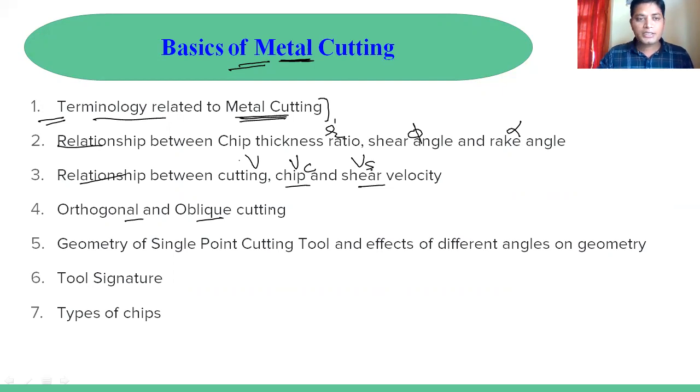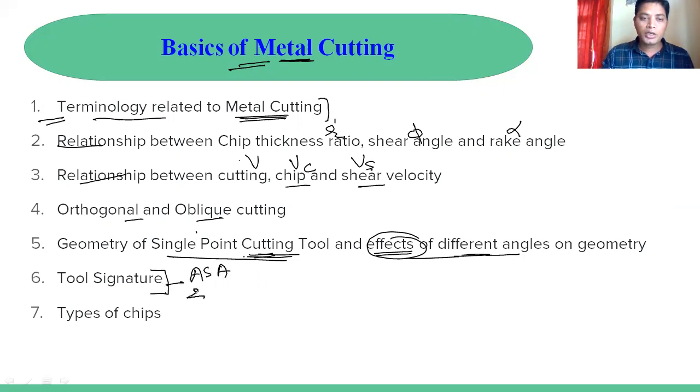Next we'll discuss the geometry of a single point cutting tool, what the different angles are, and how these angles affect the geometry of the tool, in detail. After that, we'll discuss the tool signatures. There are two tool signatures available: the American Standards Association system, ASA, and the orthogonal rake system, ORS. We'll see how these are used in the machining industry.